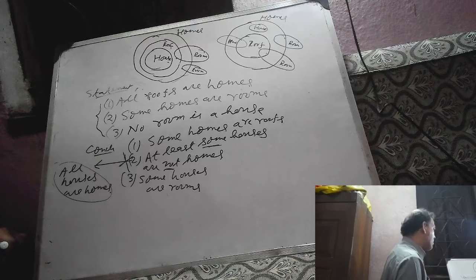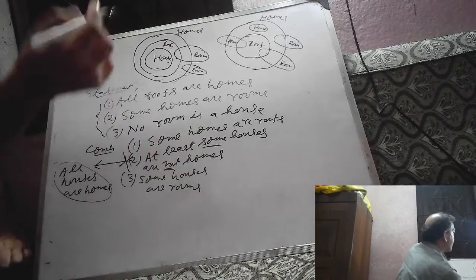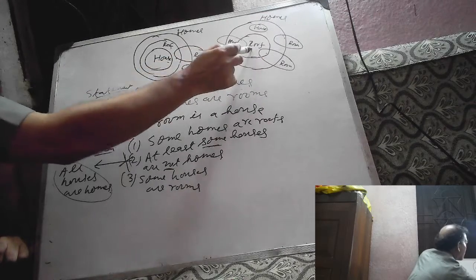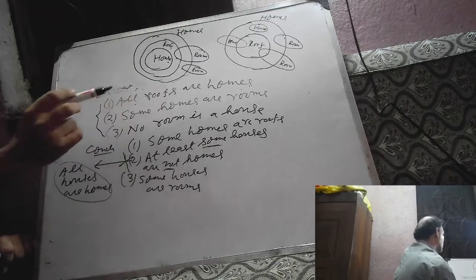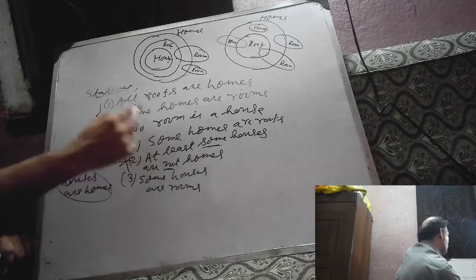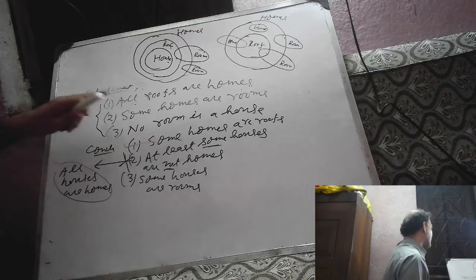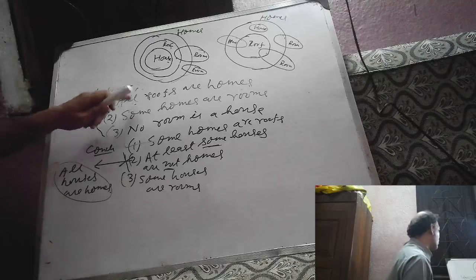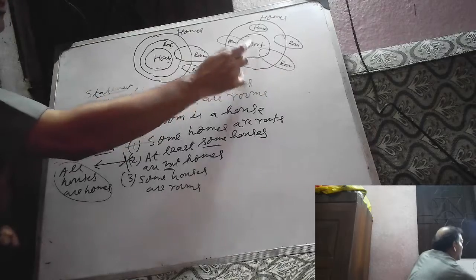Now, some homes are roofs. Will it be correct or not? This is roofs, this is homes. All roofs are homes. So some roofs are homes or some homes are roofs. It is definitely correct. From our type 1 discussion, when it is given all roofs are homes, we can conclude some roofs are homes or some homes are roofs. This is home, this is roof. So some homes are roofs.